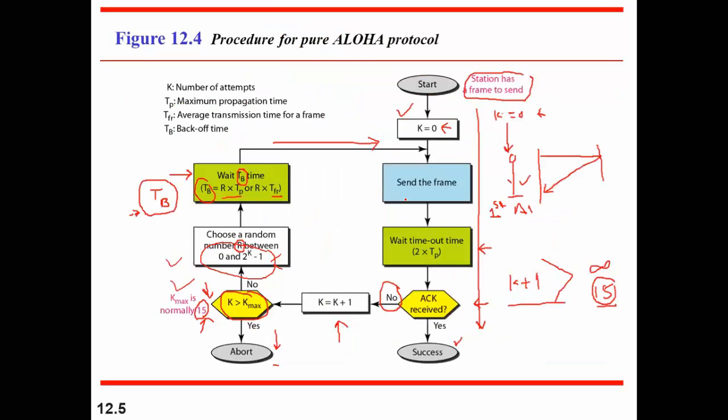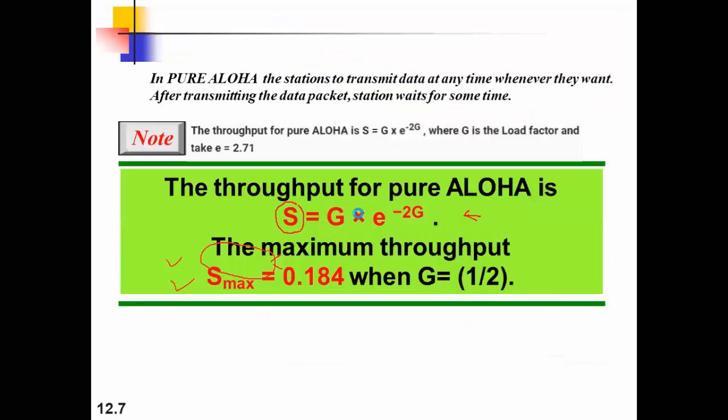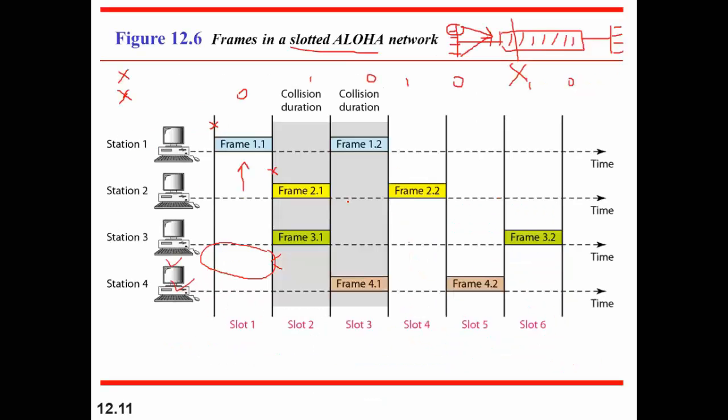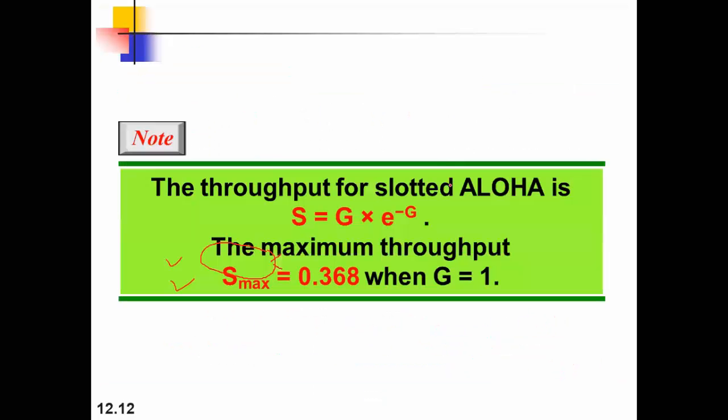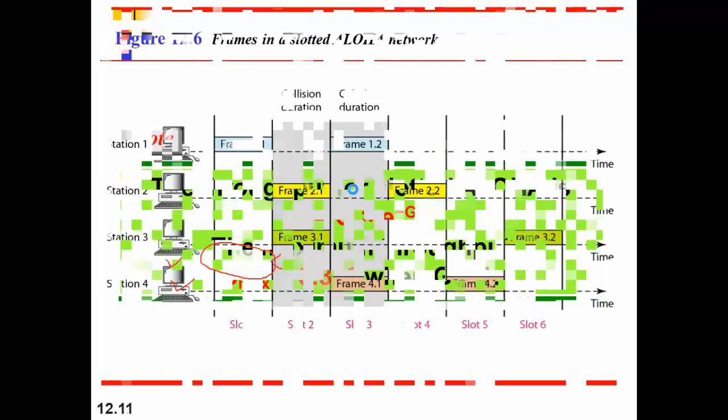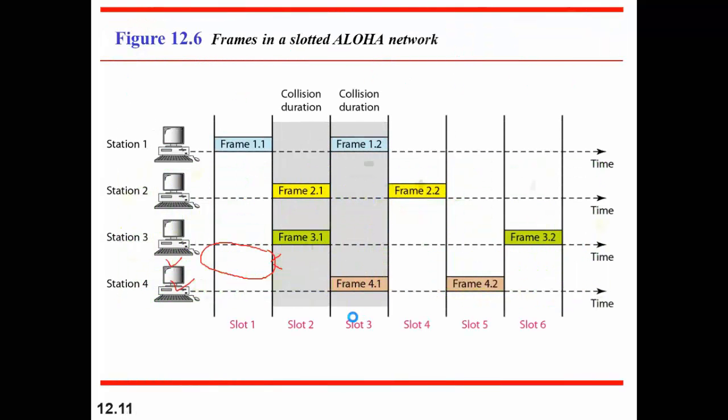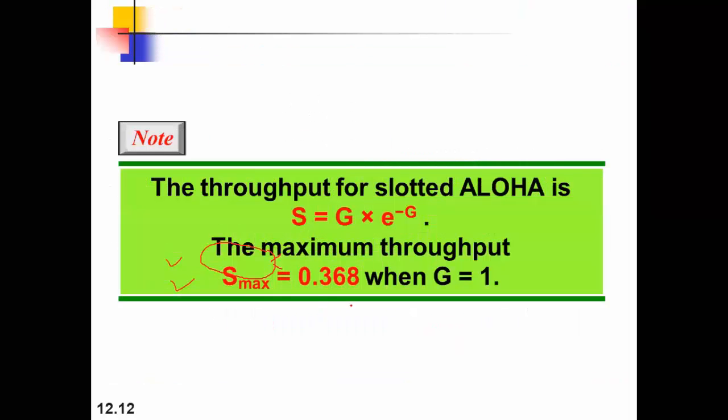So this particular rule only improved the efficiency to 18%. Initially we had 18%, so 18 plus 18, that's why we have double that of pure Aloha. Slotted Aloha has a throughput 2 times that of pure Aloha, right?